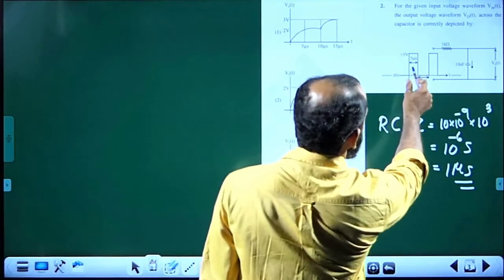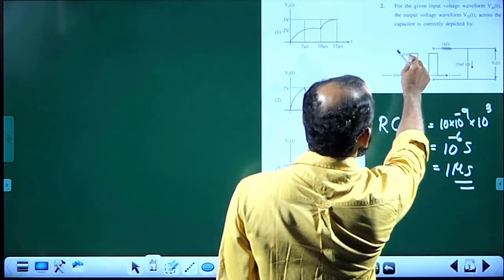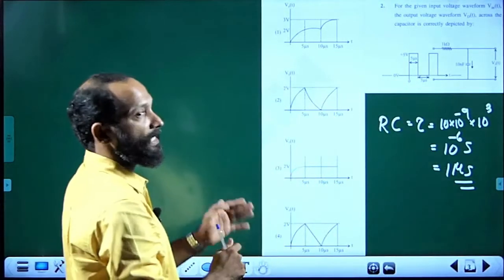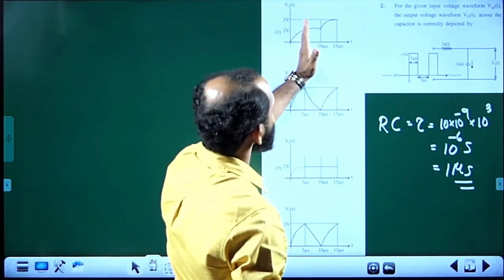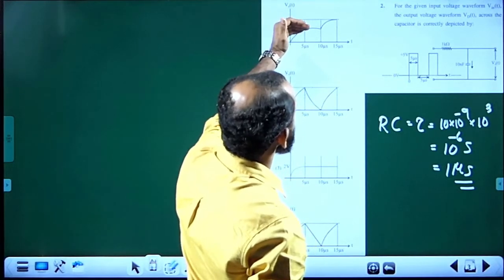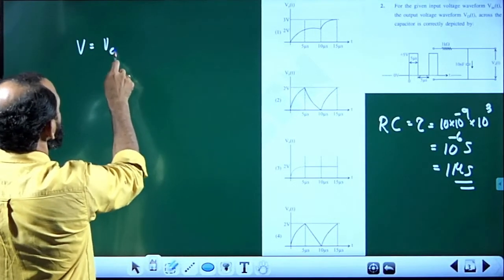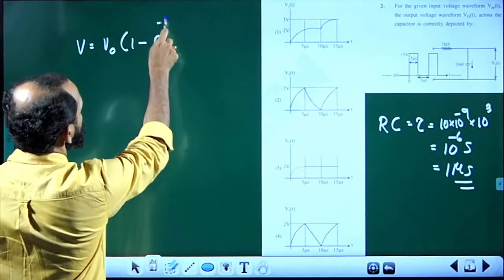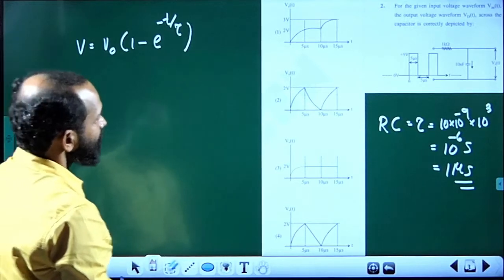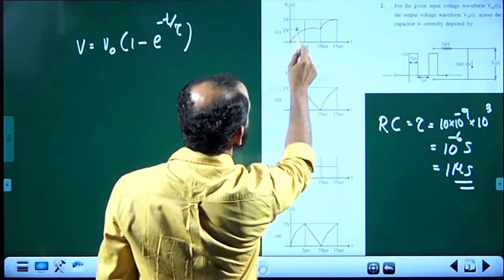Okay, the pulse is between 0 and 5 microseconds, keeps voltage 5 volt, and the time constant is less than that. So, it gets charged, and within 5 microseconds it reaches the maximum charge where it could charge within that time, and the formula for the voltage at any instant can be written as V0 into 1 minus e raised to minus t by tau. On calculating that voltage, we can find close to 2 volt. So, within that time the voltage becomes 2 volt.